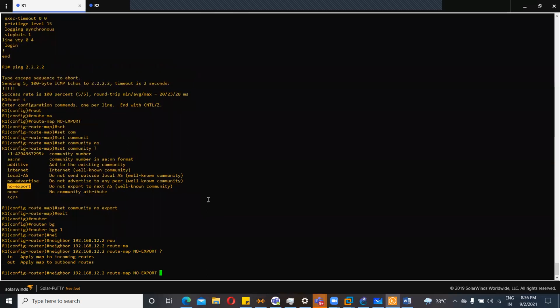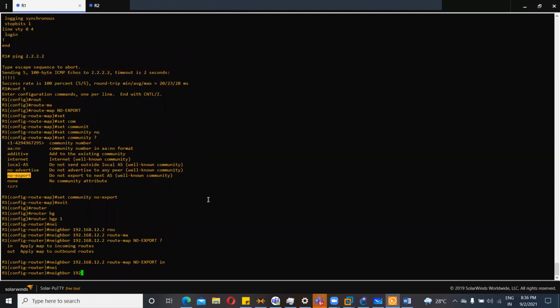Here I can configure in or out, which means incoming routes or outgoing routes. I don't want to export. What I mean by this line is, I don't want to export the routes or prefixes advertised by the neighbor 192.168.12.2.